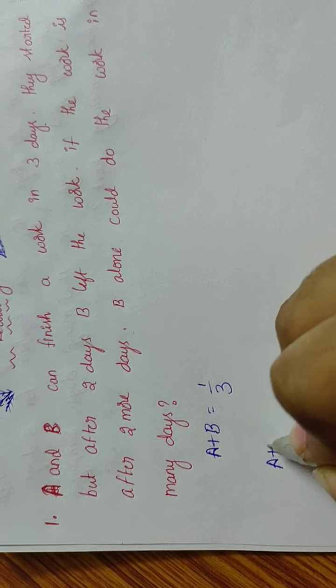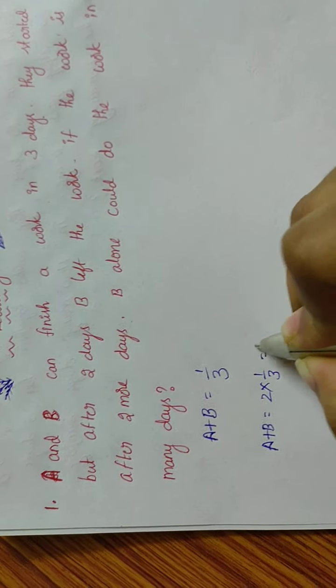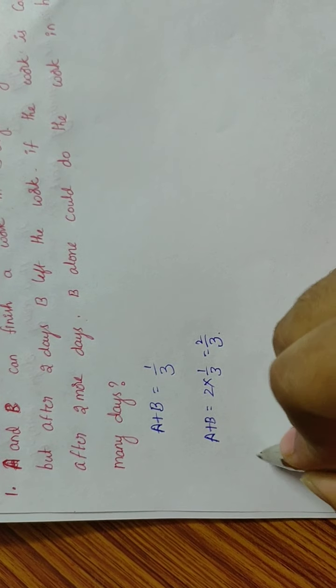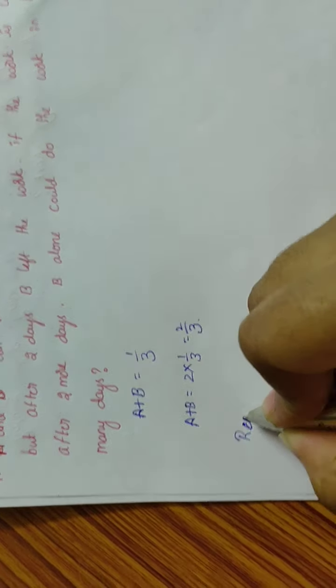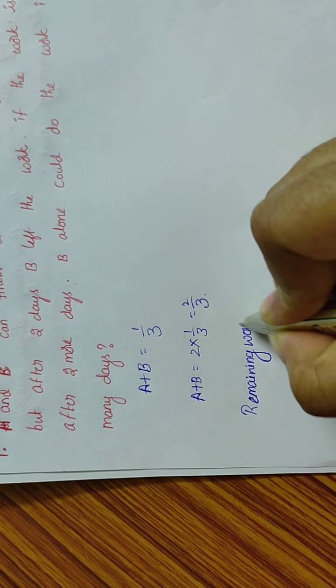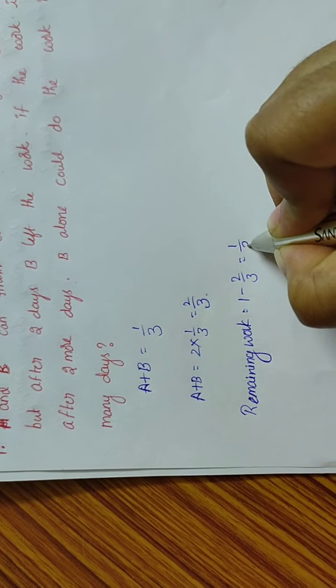So, A and B's 2 days work is 2 into 1 by 3, that is 2 by 3. So, in 2 days, 2 by 3 part of the work is completed. What is the remaining work? Remaining work means 1 minus 2 by 3, that is 1 by 3.